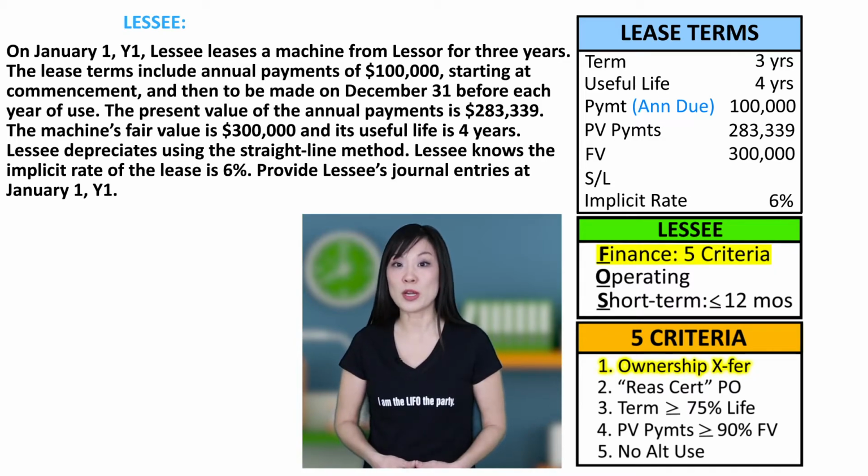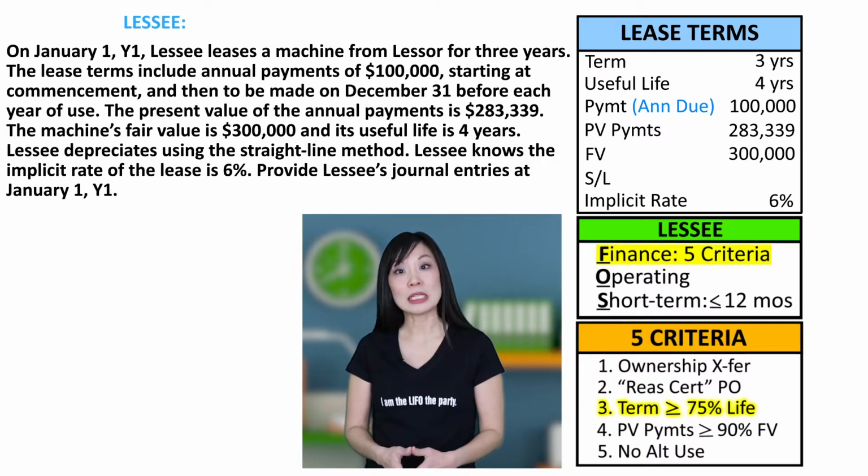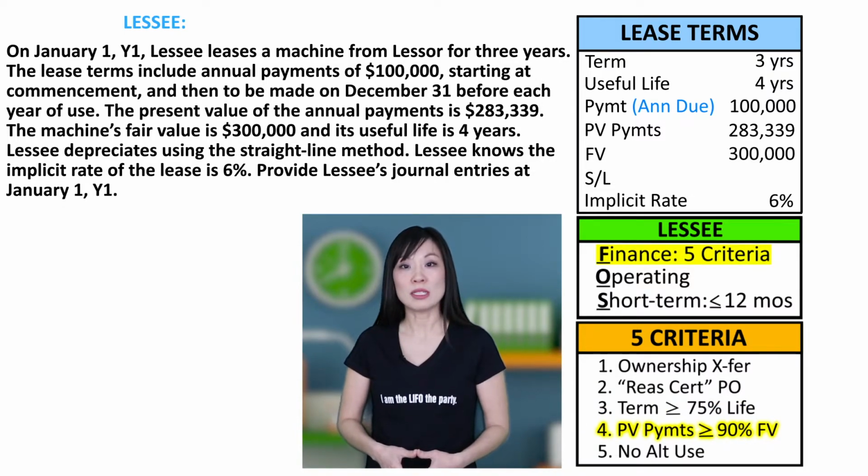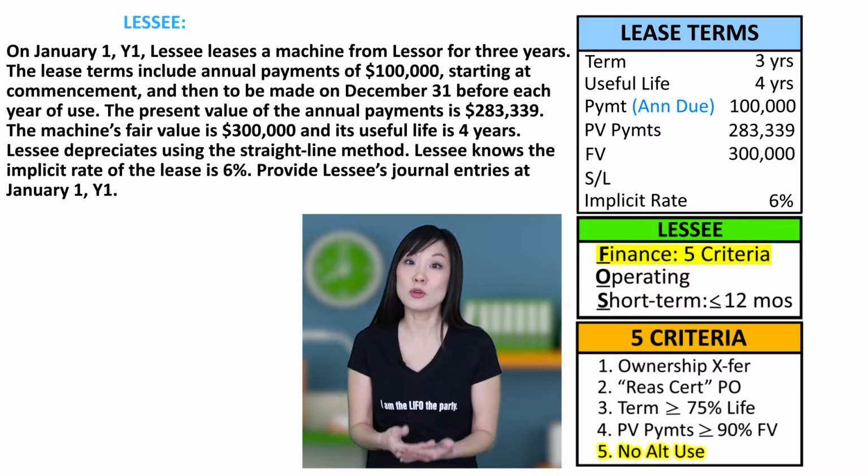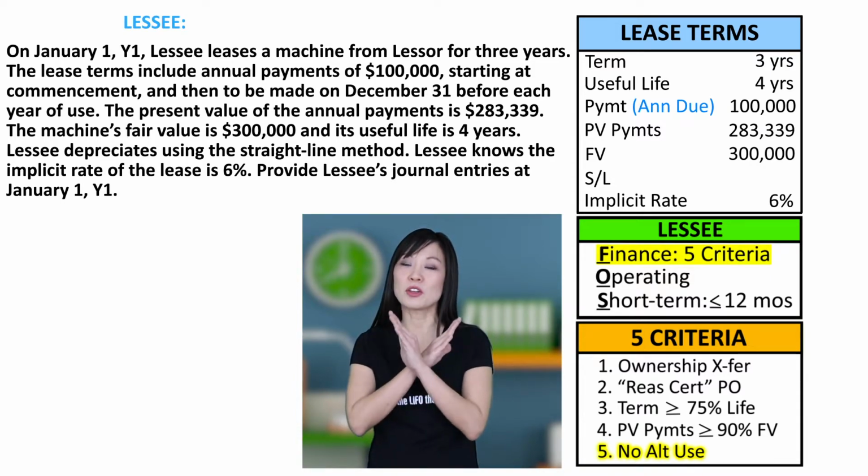Criteria 1, ownership transfer. Criteria 2, reasonably certain purchase option. Criteria 3, lease term 75% or more of the asset's life. Criteria 4, present value of the lease payments is 90% or more of the asset's fair value. And criteria 5, the asset is so super special that it has no alternative use.